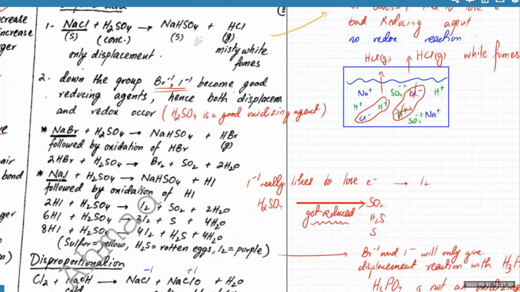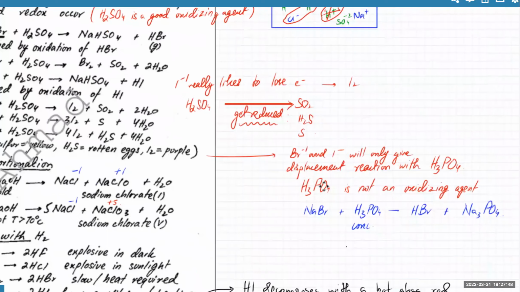I-1 के electron lose करने में ना कमाल सल्फर का भी है कि it is the one that's also gaining electrons, right? So if I want to stop this redox reaction, if I just want displacement, what should I do? I should stop using H2SO4. Instead of H2SO4,